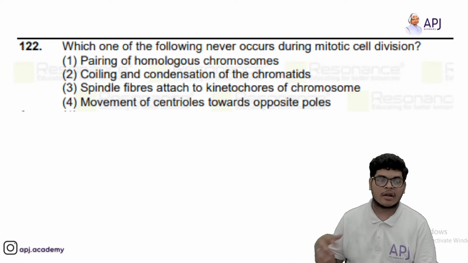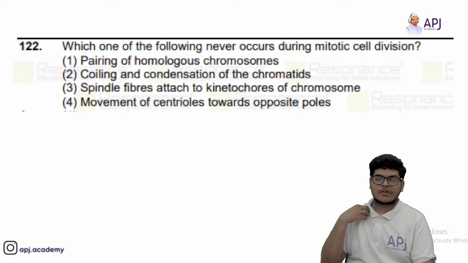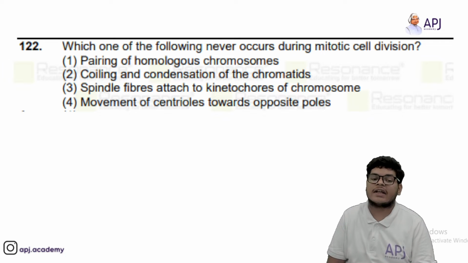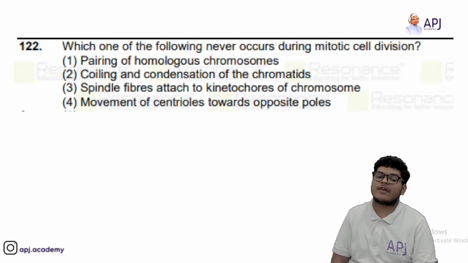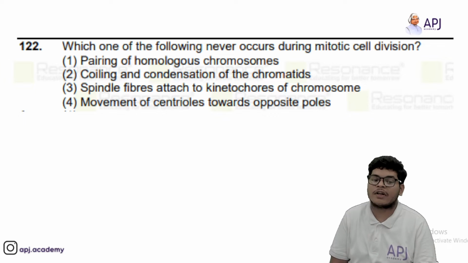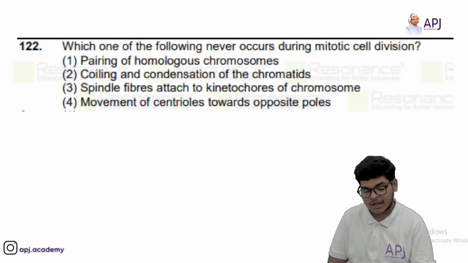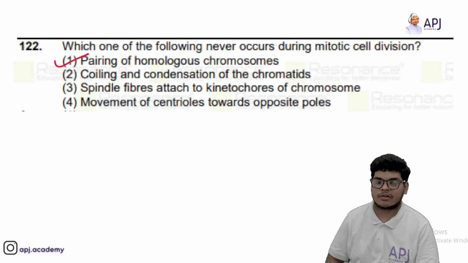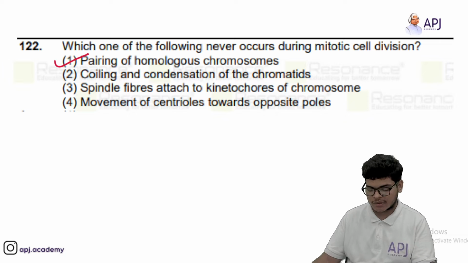fourth option. Then in 122, which one of the following never occurs during mitotic cell division? Pairing of homologous chromosome, coiling and condensation of chromatids, spindle fiber attached to kinetochores, movement of centriole towards opposite poles. So answer should be pairing of homologous chromosome, because pairing will always occur in meiotic cell division. Okay, so answer should be first option.